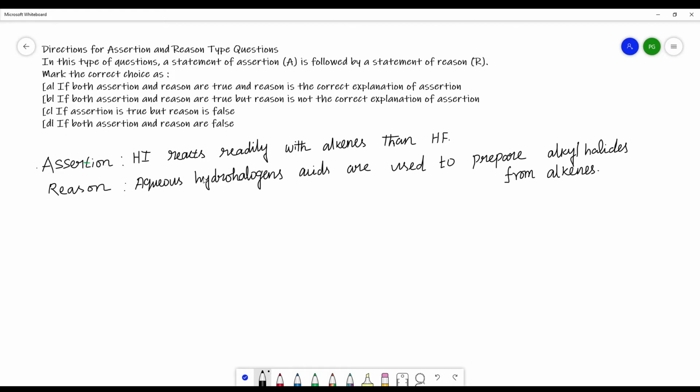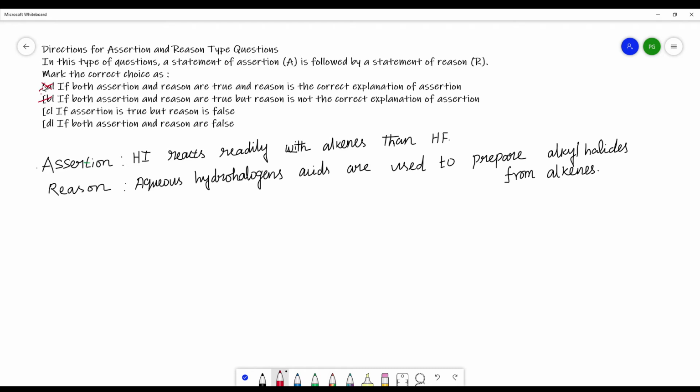The assertion given is: hydrogen iodide reacts readily with alkenes than hydrogen fluoride. And the reason given is: aqueous hydrohalogen acids are used to prepare alkyl halides from alkenes. So these are two different statements, so we can rule out option A and option B.